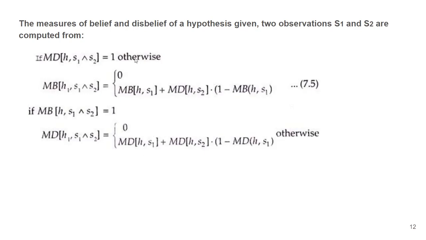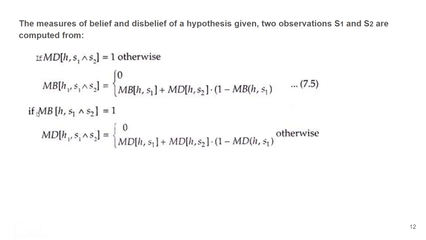So though both equations are the same, when you calculate the measure of belief, everywhere you will have MB. Pardon, this is MB. And whenever you calculate MD, it will be MD everywhere. That's it. These are the simple equations for multiple evidences and a single hypothesis.